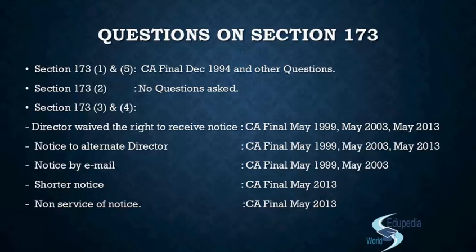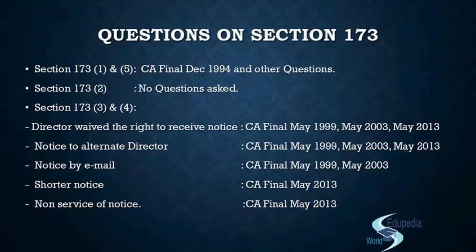The answer was no, because if you look into the question, the gap between May and October, right, the 2 months, was more than 120 days, and hence the provisions of 173 subsection 1 were not followed, and that was a default, right, and hence the director would bear the penalty of rupees 25,000 each, right. So just look at the way the questions are put forward. You are given 4 dates, and you think, okay, 4 board meetings are held, that was the minimum requirement, I guess. There was no requirement for every quarter, so yes, it is correct. But no, right? You have to check all the provisions, and one provision, the maximum gap of 120 days, was not fulfilled.